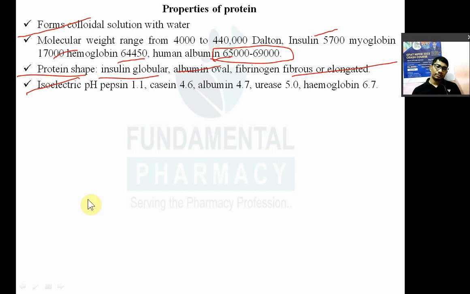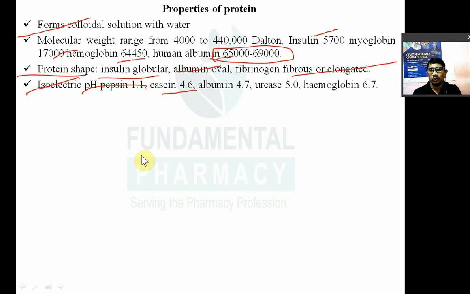At the isoelectric pH, protein has a minimum solubility. Isoelectric pH के टाइम पे प्रोटीन को क्या होता है? Minimum solubility होता है, right? So you can see isoelectric pH of pepsin is 1.1, casein 4.6. So if you take a milk, अगर मिल्क दूध अपने रख दिया तो दूध में क्या होता है? एक दिन में फट जाता है. वो क्यों फटता है? Because bacteria will get in that milk. Contamination of milk will be there by bacteria, and bacteria will cause release of some chemicals which will decrease the pH of your milk.